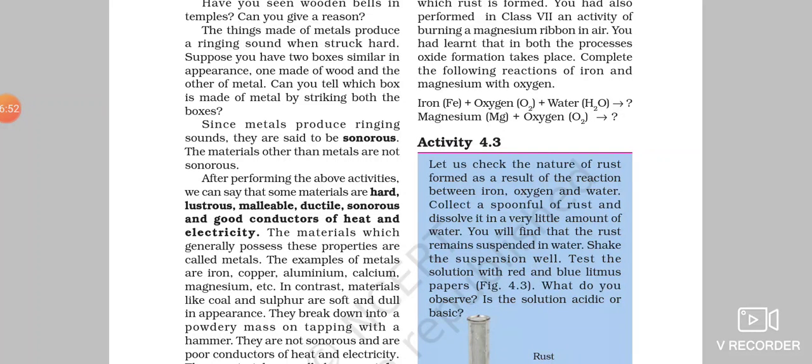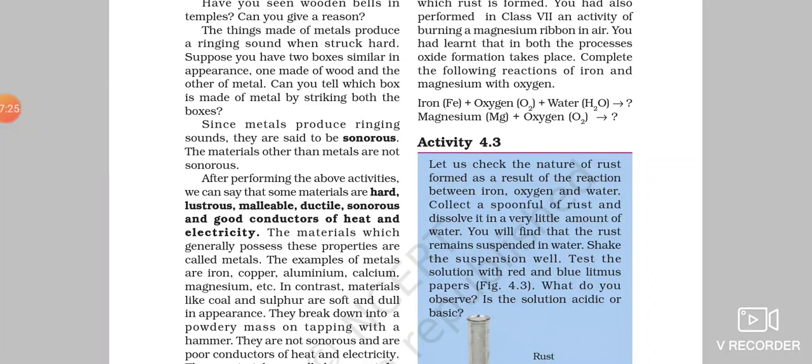The next property of metals is that they are generally solid in state, right? All the metals except mercury. Mercury is the only metal which is in liquid state at room temperature. All other metals are solid at room temperature.